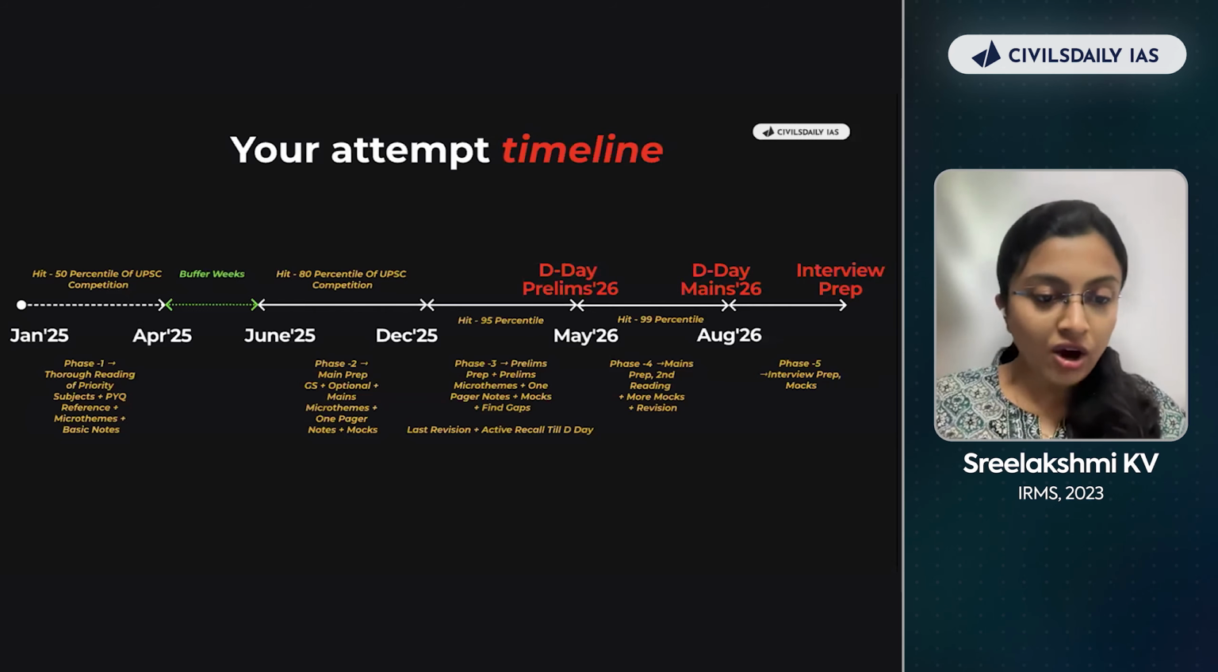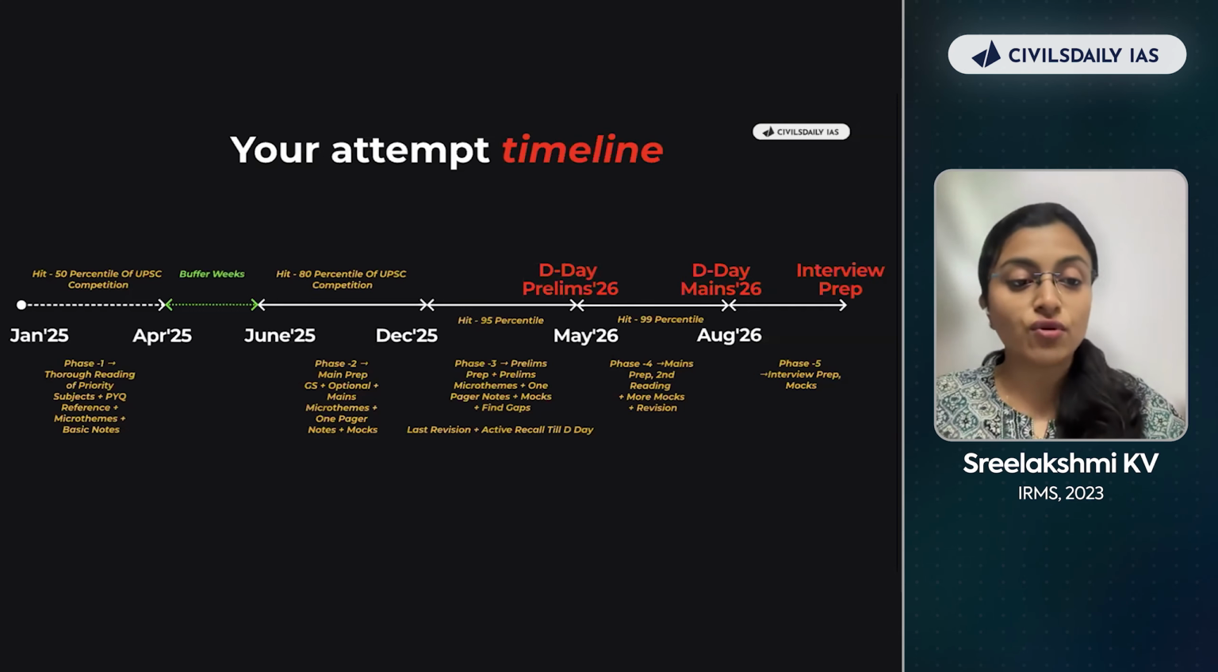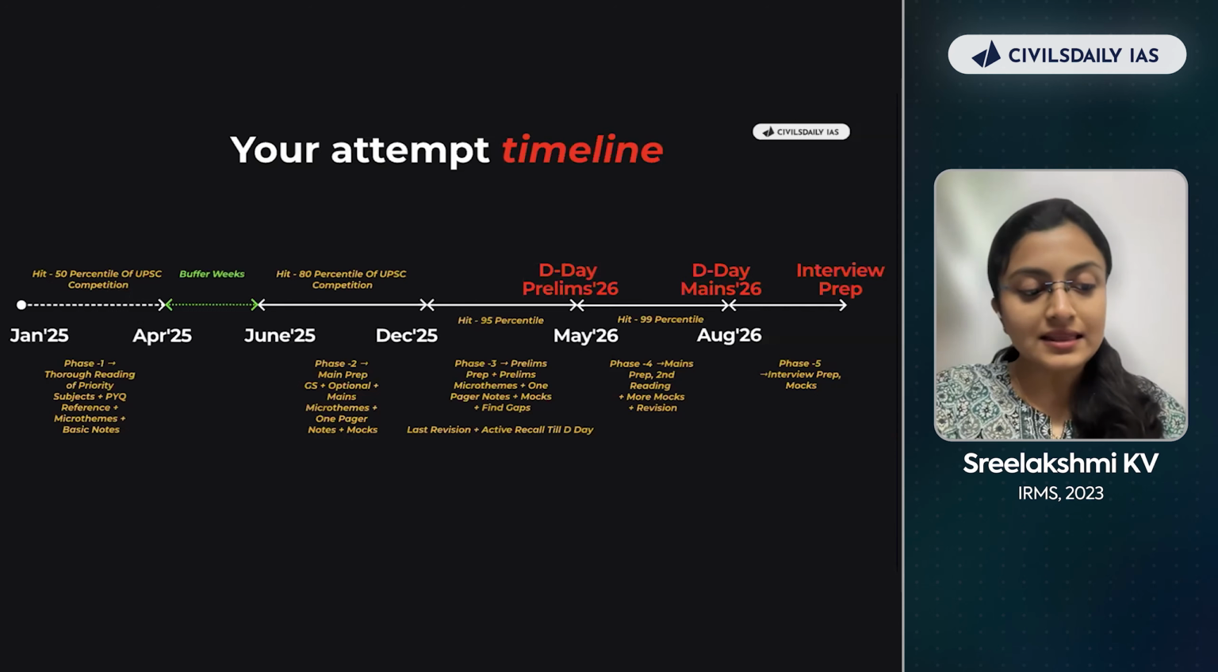Along with this, you're also going to do PYQ reference. Side by side, you're going to look at the PYQs of polity, the PYQs of economy, and then try and analyze what kind of questions UPSC asks and what kind of topics UPSC focuses on. And from this, you're going to identify the micro themes. Now, what are micro themes? Micro themes are high priority areas.